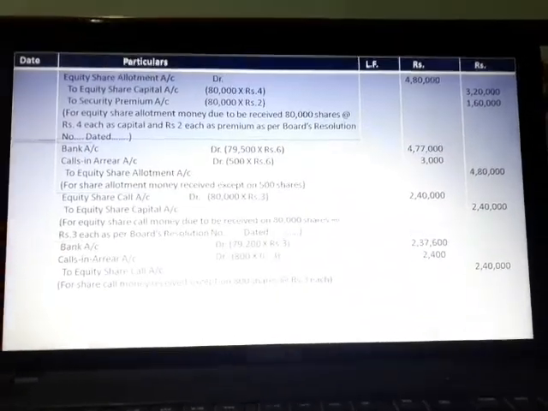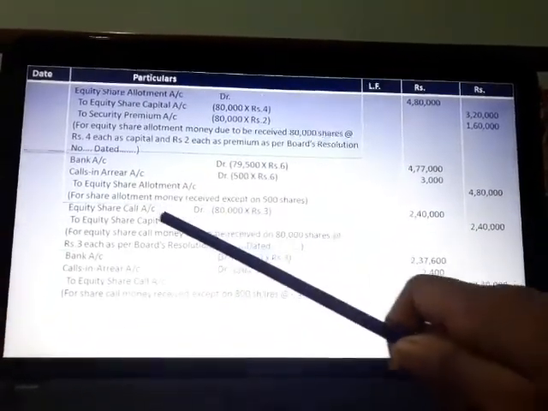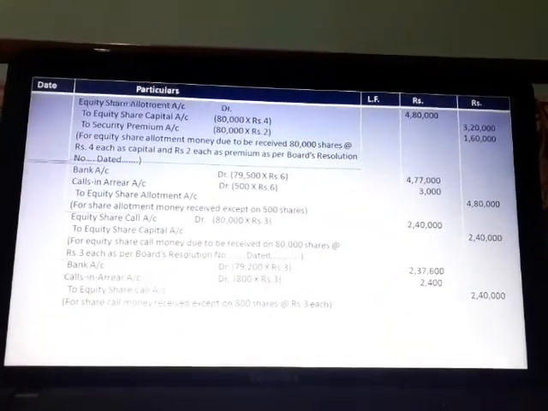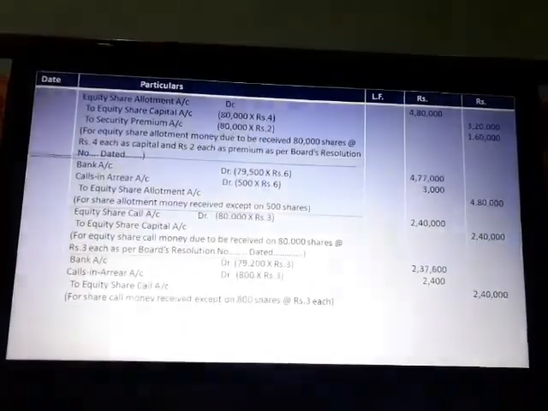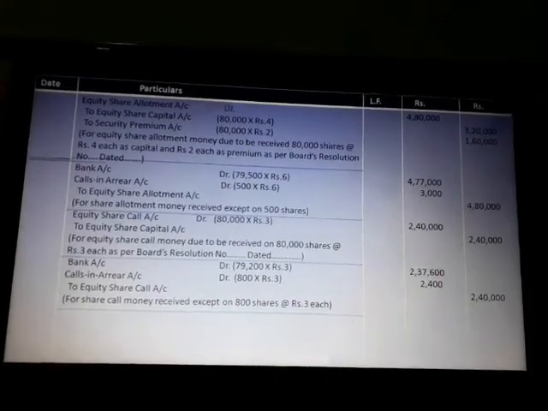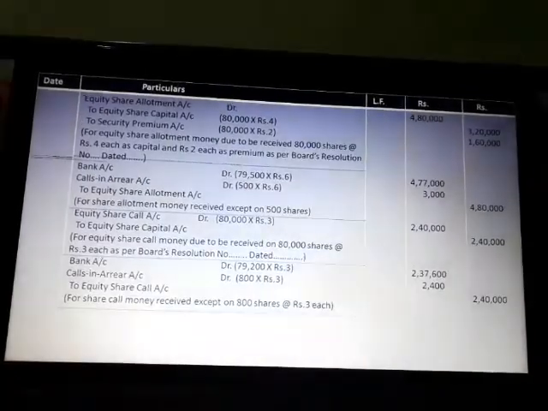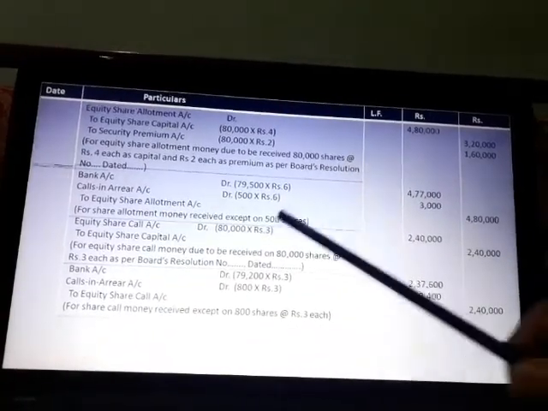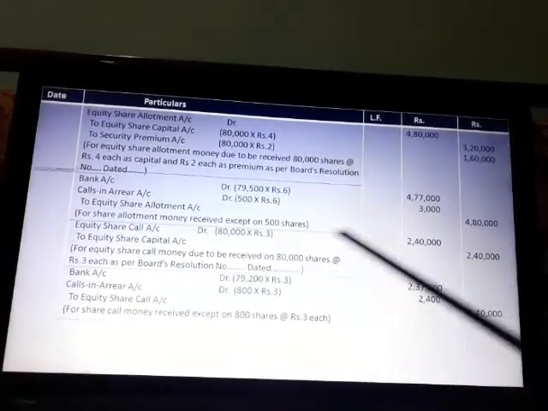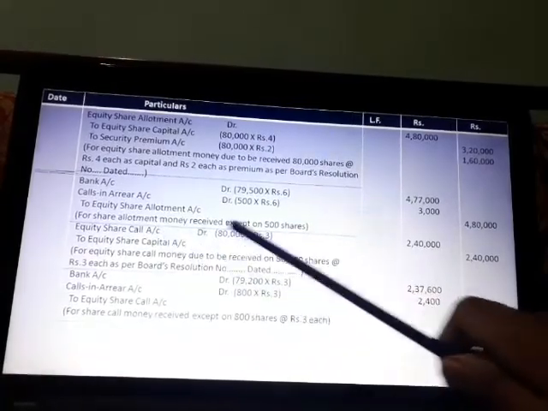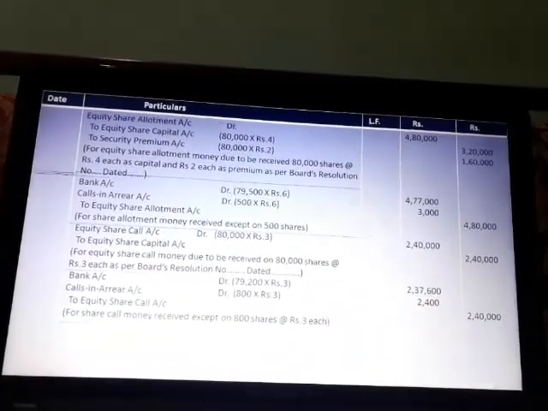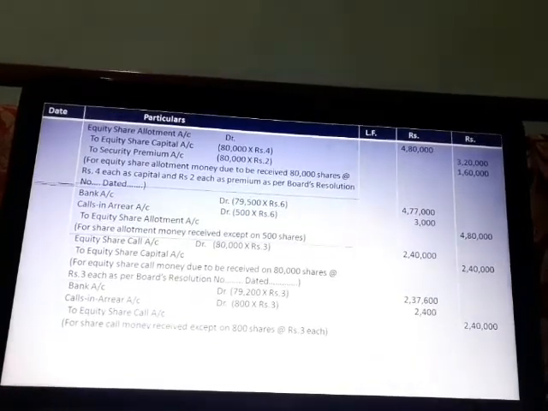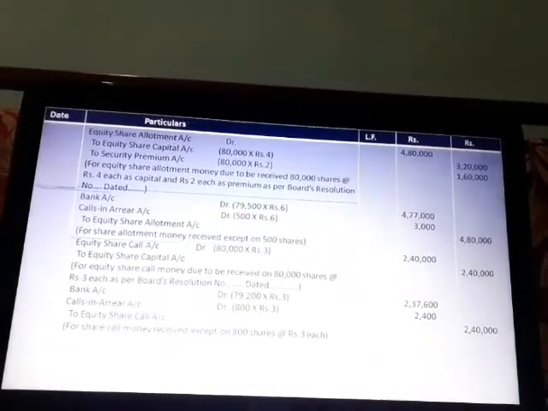Now call money due. Equity share call account debit to equity share capital account in respect of 80,000 shares at the rate of rupees 3 on call, 2,40,000. Equity share call account debit to equity share capital account. Now at the time of receiving call money, there is also calls in arrear in respect of 800 shares.